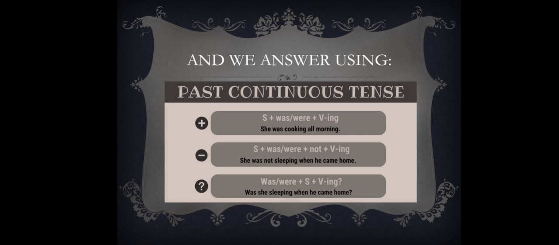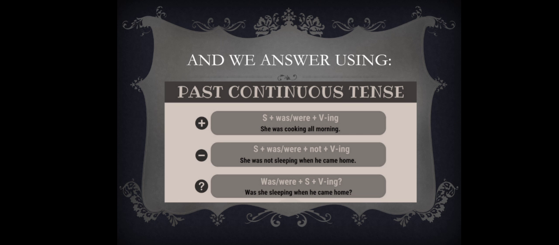For the negative form, you use first the subject, then you use again the to be form, then you add the negative, and at the end you add the verb with the ing. For example, I was not planning to be in a pandemic. I wasn't planning to be in a pandemic.